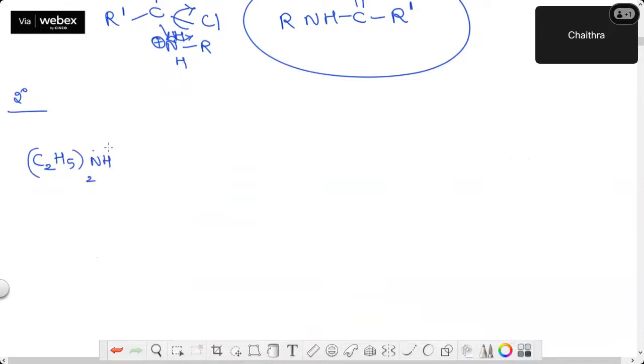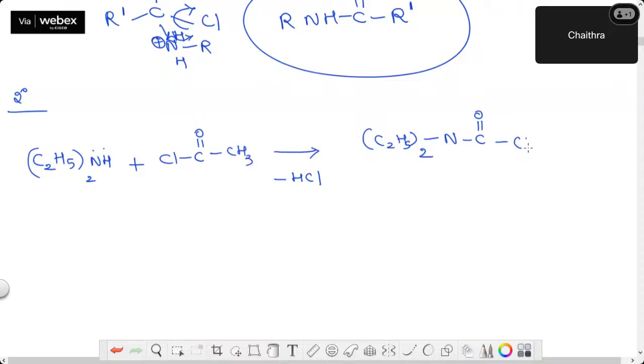Now, this is a secondary amine. Plus, once again, I'll add acetyl chloride only. Tell me what will go out. HCl will go out and I get C2H5 twice N C double bond O CH3. Now what's the name of this?